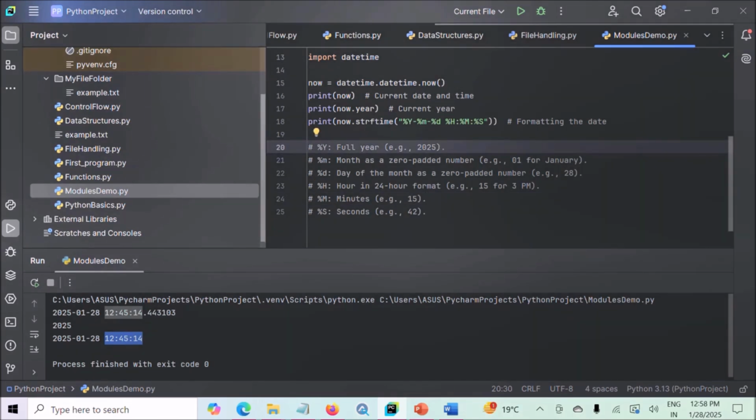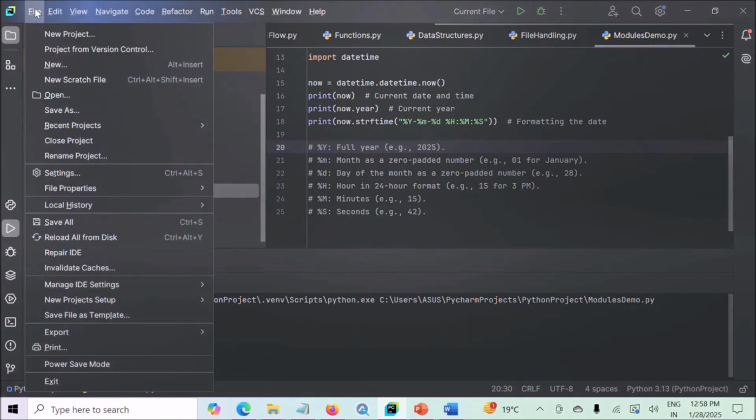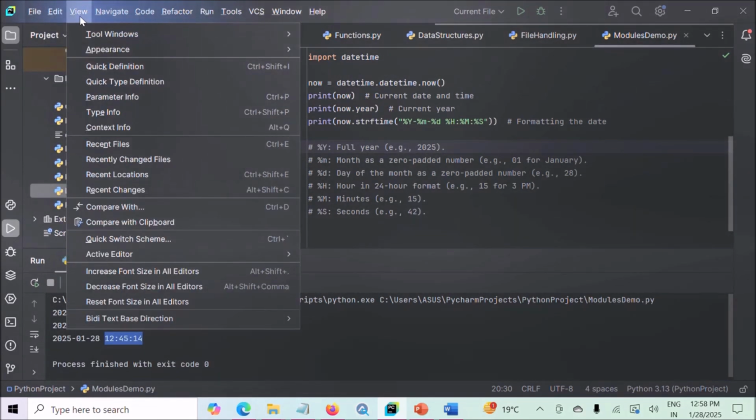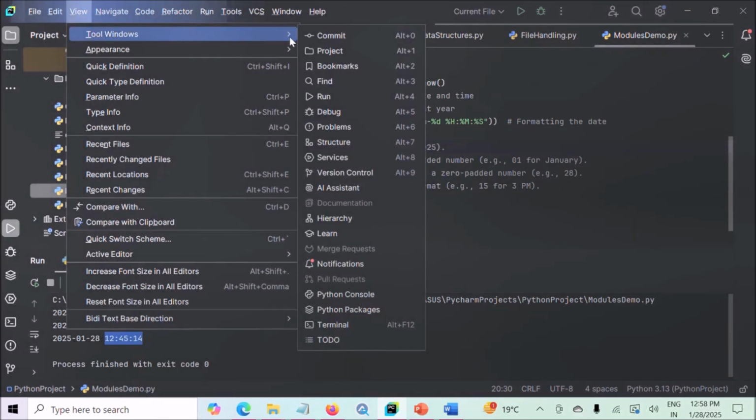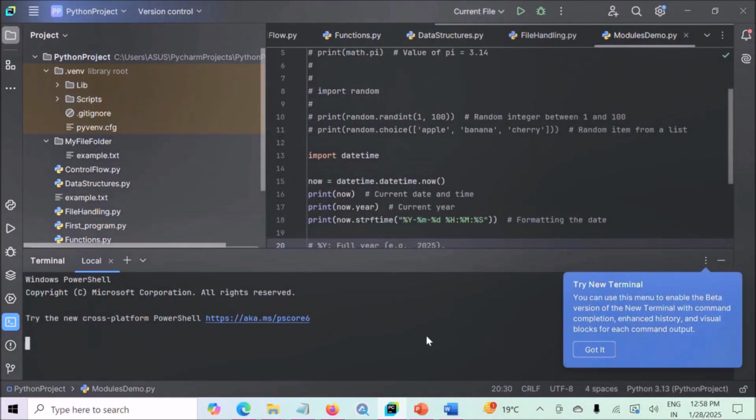First you have to open your terminal or PyCharm terminal. How to open the PyCharm terminal? Click on these four bars, go to the View menu, then the Tool Windows menu, and here is your terminal. Alt F12 is a shortcut. Just click on it. This is your PyCharm terminal. Here you can execute your commands.